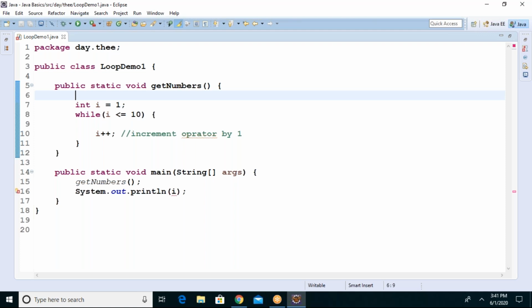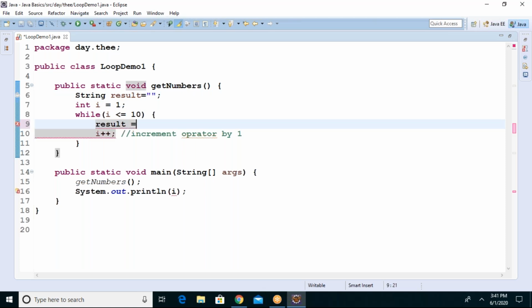So you declare one string variable, any name, and whatever output you want, you add to the string. Result plus equals i, or result equals result plus i. Now what happens?